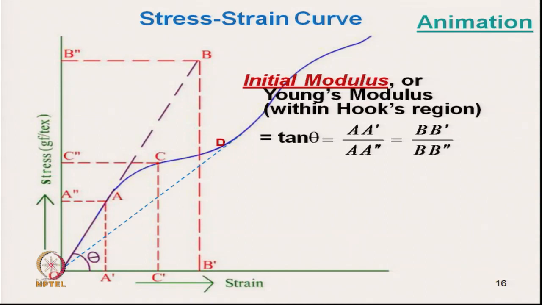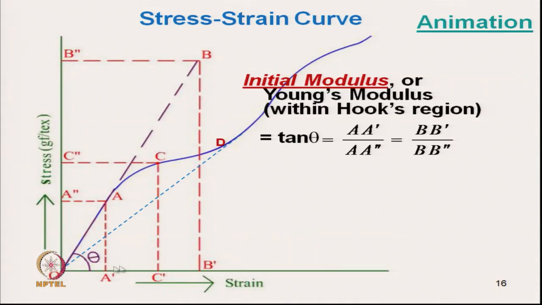Now, if we extrapolate this line for easy calculation, that means B dash divided by B double dash. So, this is the stress divided by strain. Okay. So, this is the tan theta, okay, initial modulus.